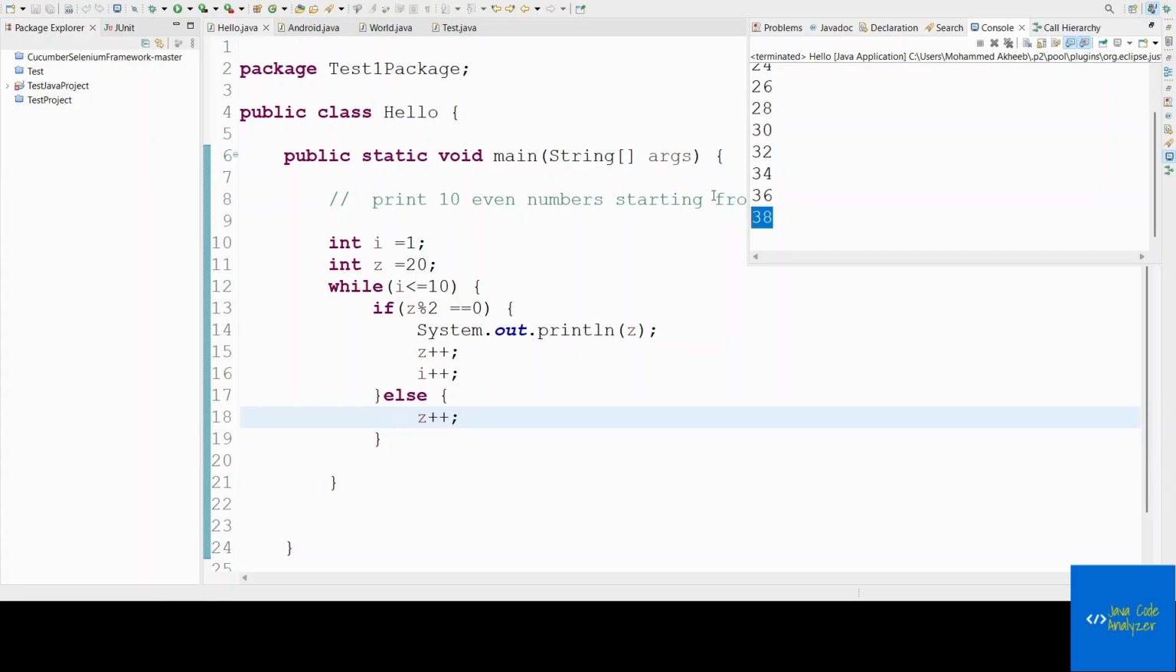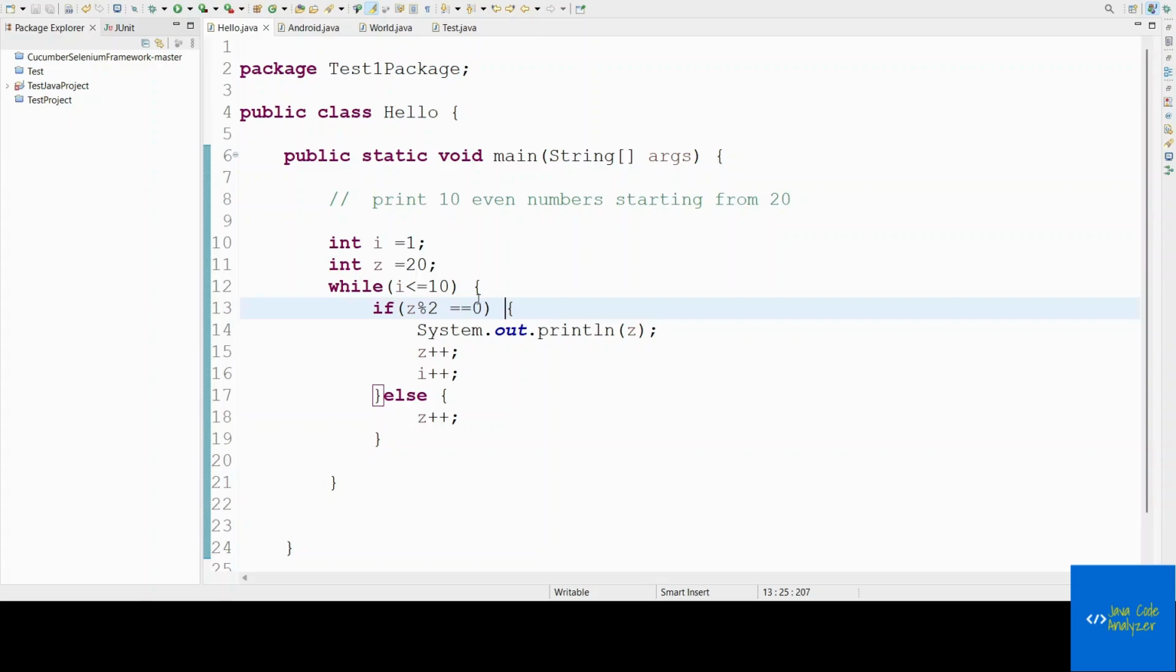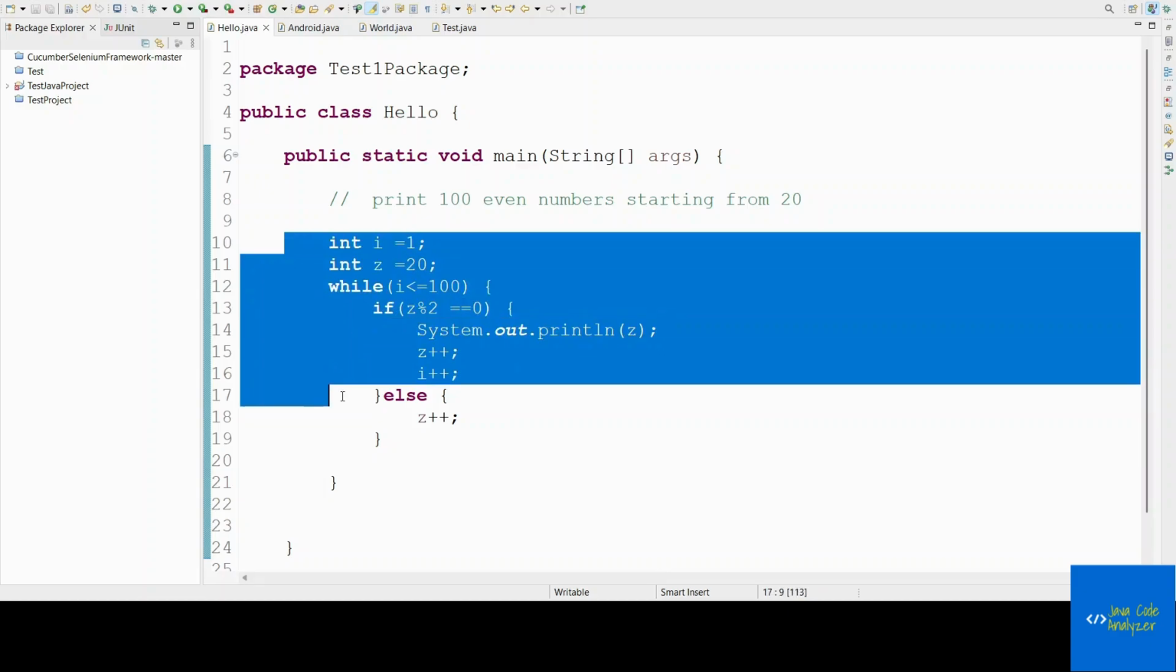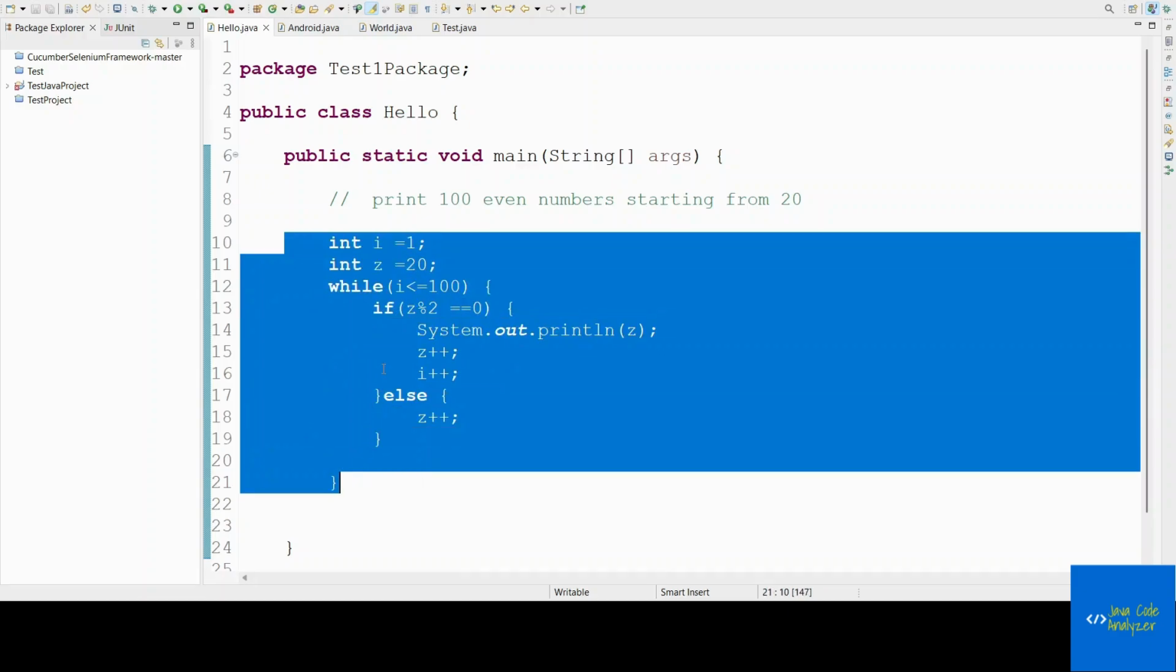Right? 10 even numbers. So am I aware of until when I should be going with the loop? I'm not aware, because there should be 10 numbers. Here it is 10 numbers, but if you want to print 100 even numbers after 20, it is not easy to judge until where it will go, right? So for that we just use this particular thing like this, simple. So now it will print 100 even numbers starting from 20, like this. See, 100 even numbers. So this is an example of when to go with the while loop.